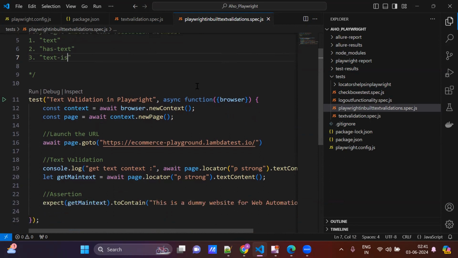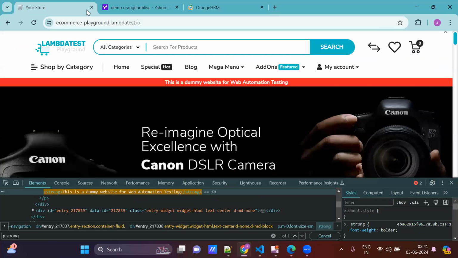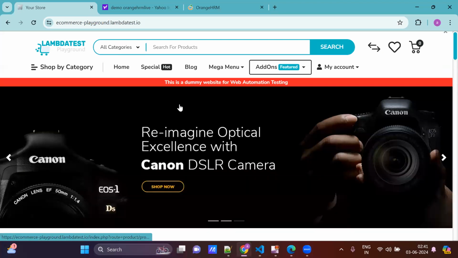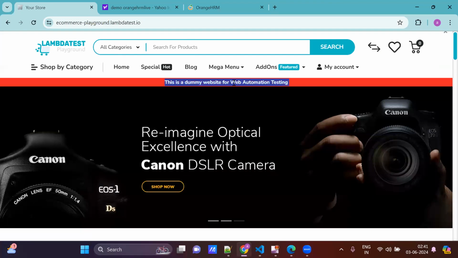I'm going to change the file name to Playwright inbuilt text methods. What is the first one? Text. See here, I'm going to the LambdaTest site. When we launch the browser, this is the dummy data, the text we are going to validate.